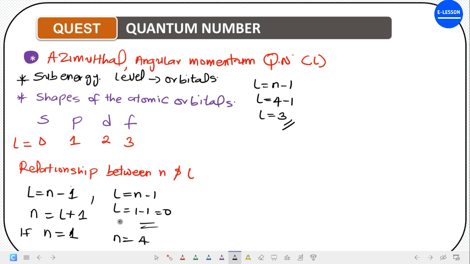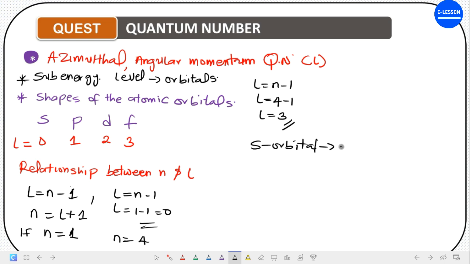So the atomic orbitals, we say we have s, p, d, and f, and they are represented with l, small letter l, and they have values of 0, 1, 2, 3. This talks about the sub-energy levels, which are called the orbitals. Now the orbitals have various shapes. We have the s orbital.